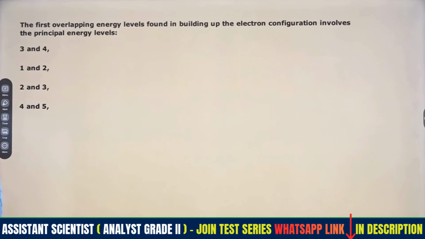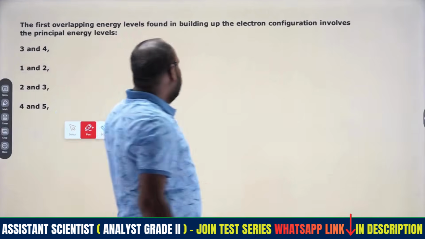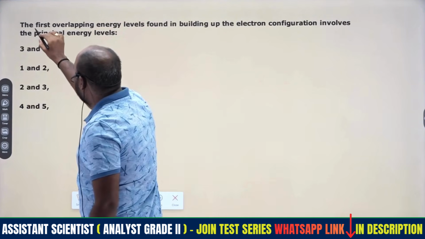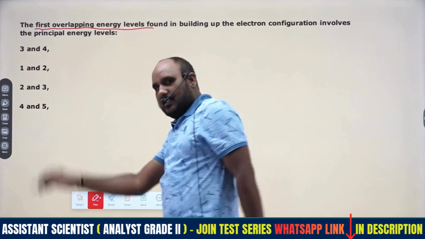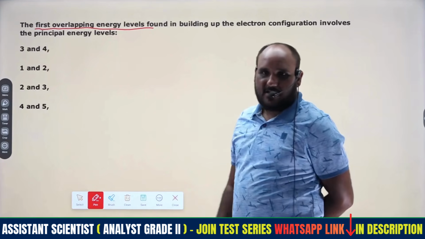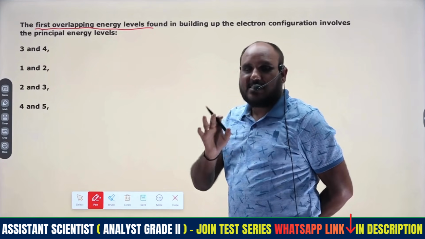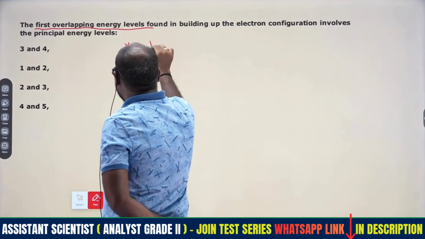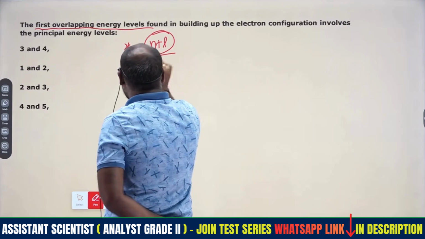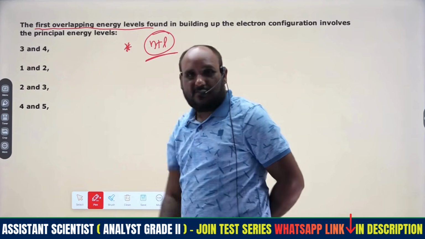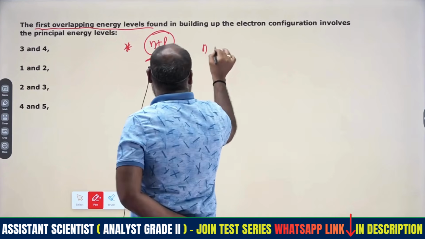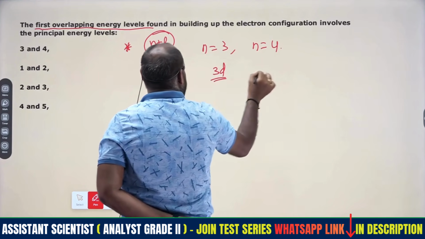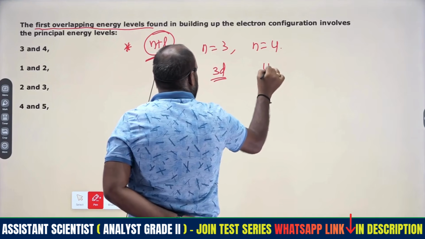So coming to the next question, this is a very interesting and easy question. Read the question properly and understand the terminology given. The first two overlapping energy levels according to the Aufbau chart, right? Which energy levels will be overlapping? According to the Hund principle, we have to follow the n plus l rule, where n plus l values are the same. That will be the n equals 3 level and the n equals 4 level. If n equals 3, that is 3d, and n equals 4, that is 4s.